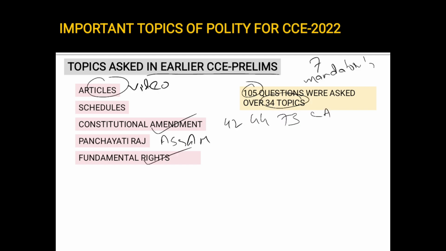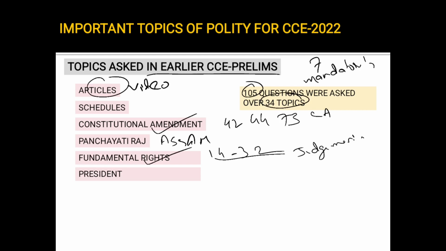The questions from fundamental rights, as you can see in the earlier videos, are repeated every year. Articles 14 to 32 are very important, and you have to learn all of them by heart. Other important things are the amendments of the fundamental rights, their supremacy over DPSP, and the judgments related to fundamental rights. We'll be doing this in detail. Next, the President: the articles related to the President, the mode of election, the impeachment of the President, the powers of the President, and pardoning powers are all important.